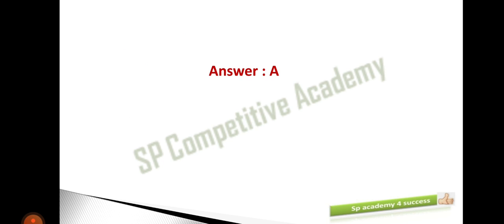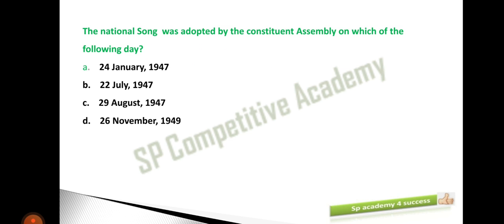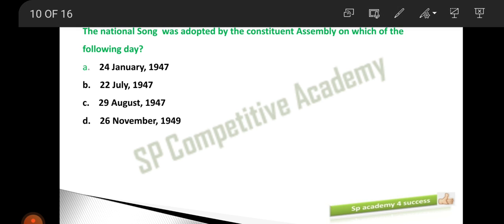That was the last session of the Constituent Assembly. And the same day, don't get confused, both the national song and the national anthem were adopted on the same date, that is 24th January 1947. So option A is the right answer.